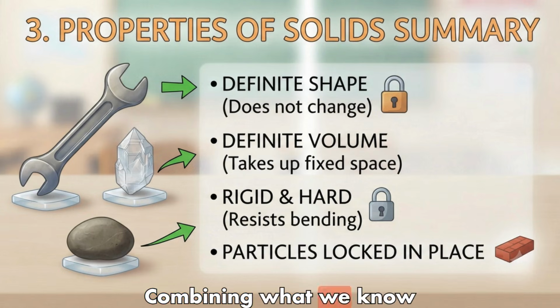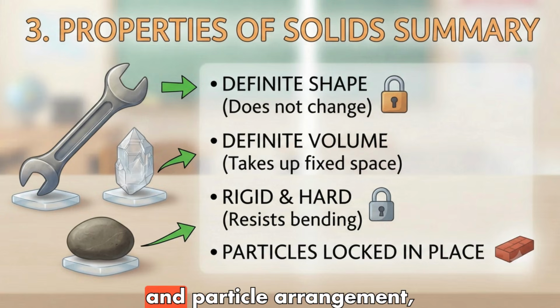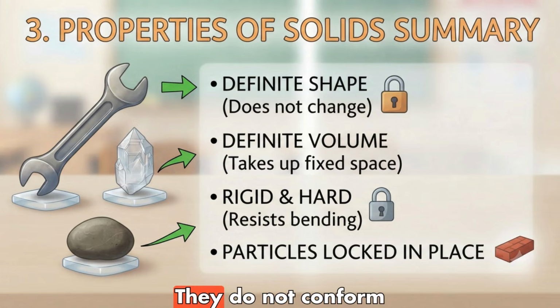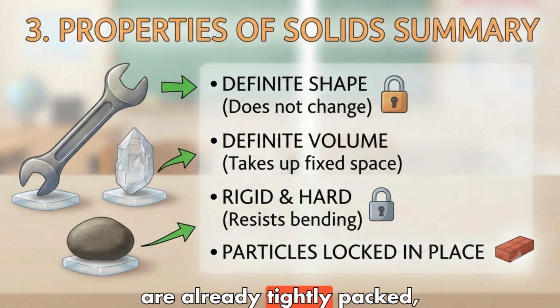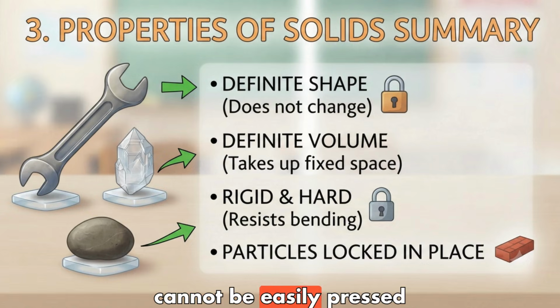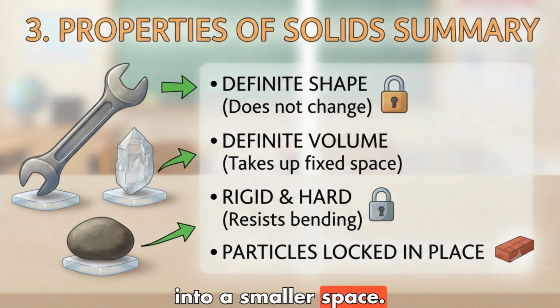Properties of solids. Summary. Combining what we know about their shape, volume, and particle arrangement, we can summarize the main properties of solids. Definite shape. They do not conform to the shape of a container, image 1. Definite volume. They take up a specific amount of space that does not change. Incompressibility. Because the particles are already tightly packed, solids cannot be easily pressed into a smaller space.